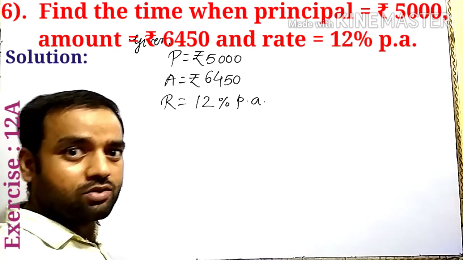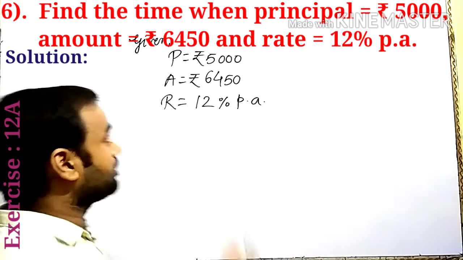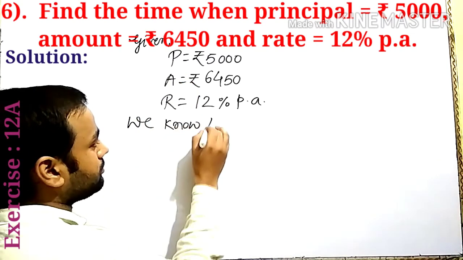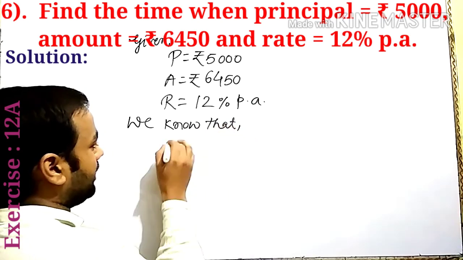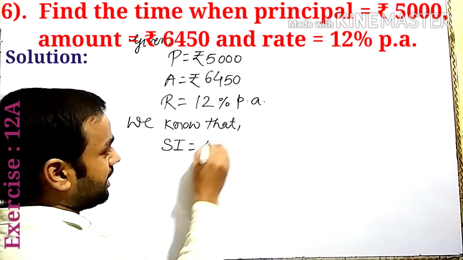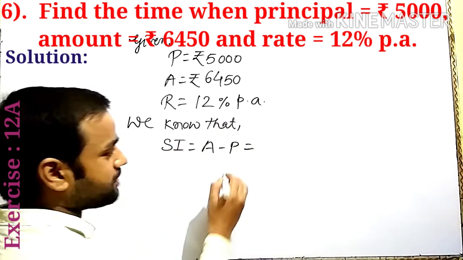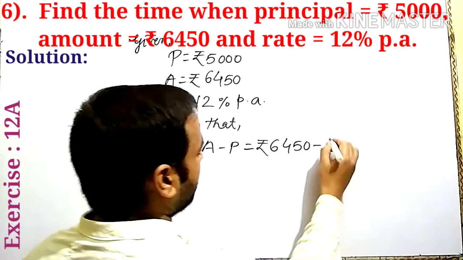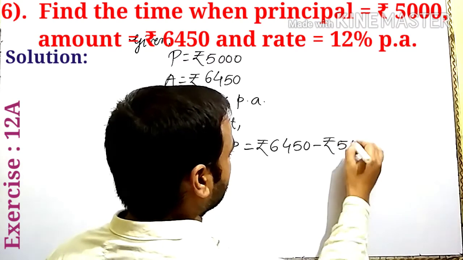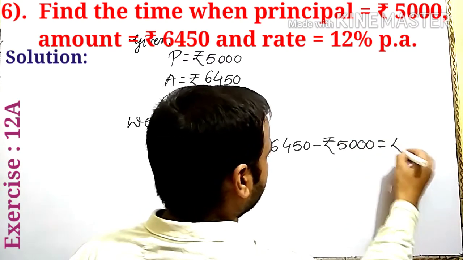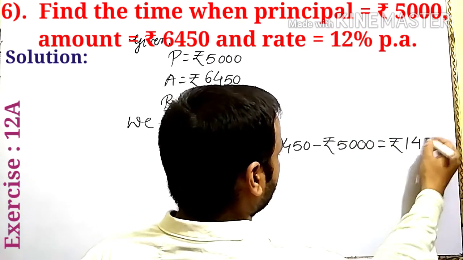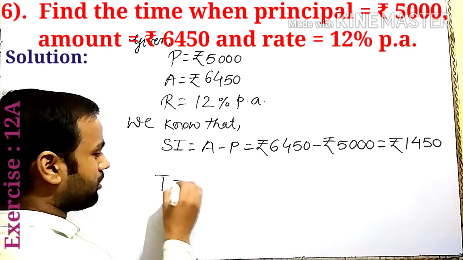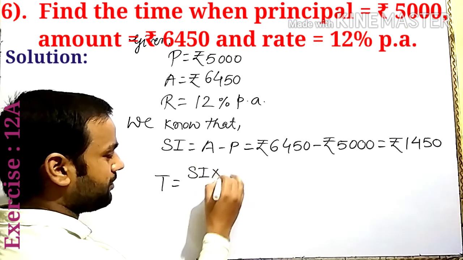The time is equal to SI into 100. Here SI is not given, so we know that SI is equal to A minus P, means amount minus principal. Here amount 6450 minus principal 5000, we get 1450.